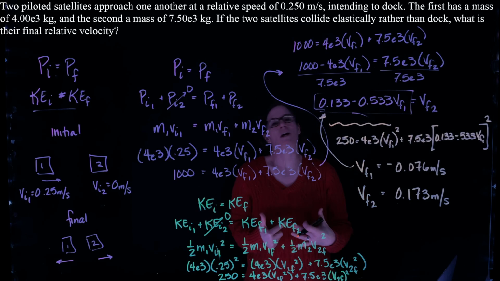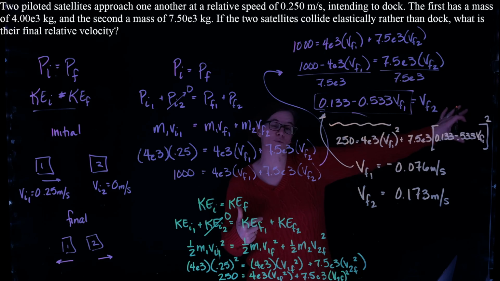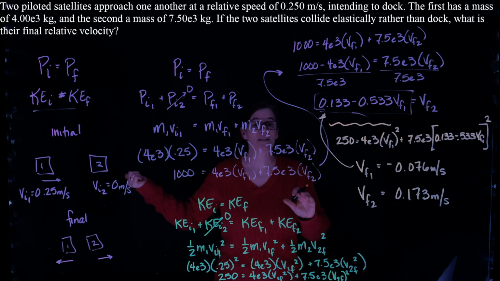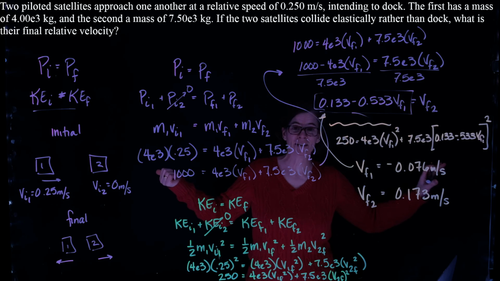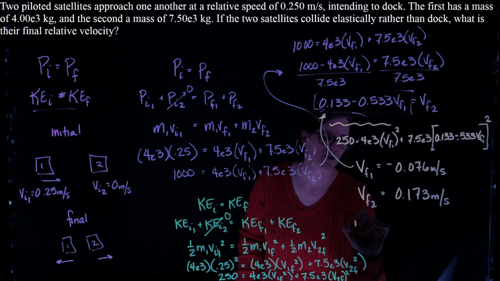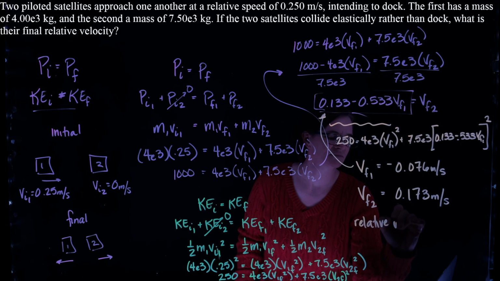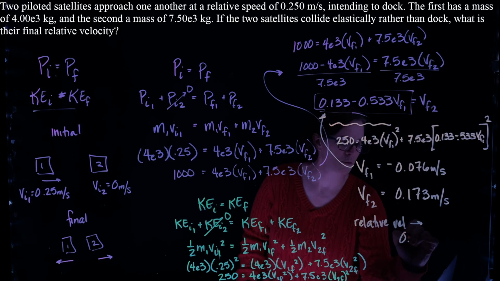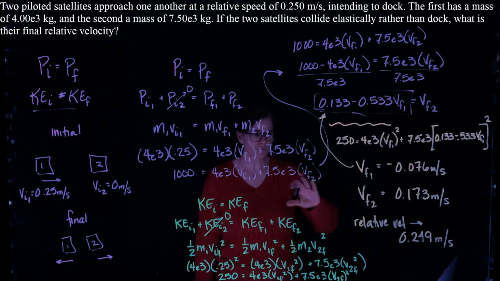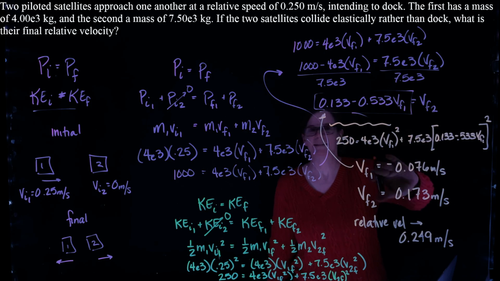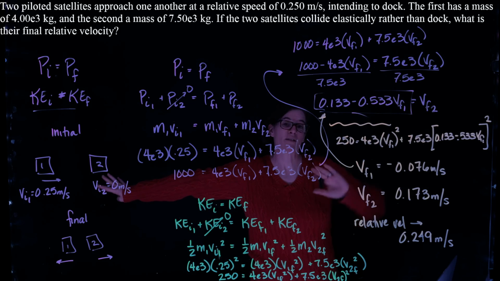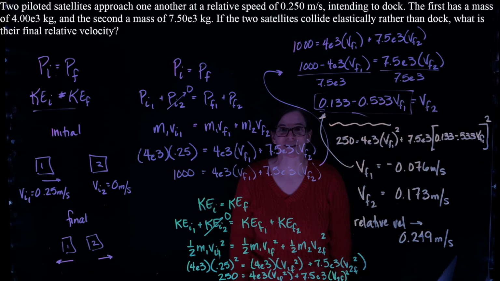So imagine yourself on satellite 2, zipping along to the right at 0.173 meters per second, and satellite 1 is not only moving in the opposite direction that you're moving, but you have to consider that you're moving. So you add those two numbers together, and we get a relative velocity of 0.249 meters per second. All right? I'm writing the numerical values, not the negative in there. So it's moving away from you at 0.076 while you're moving away from it at 0.173.